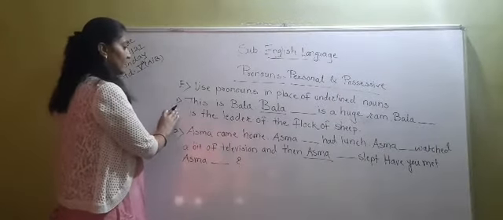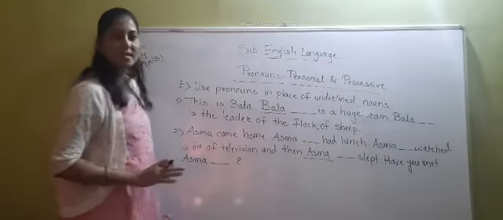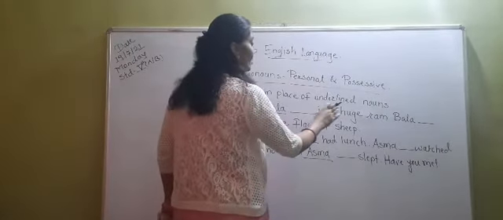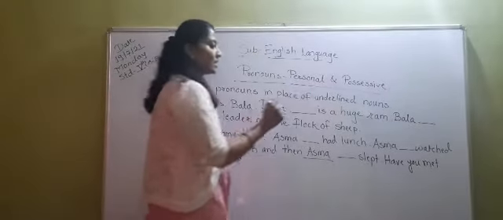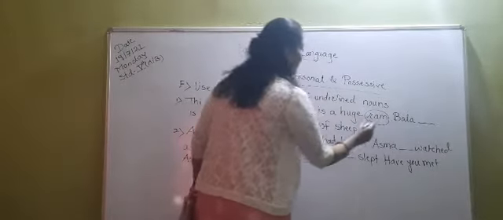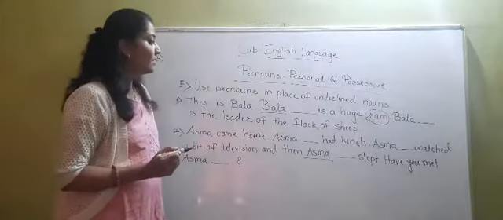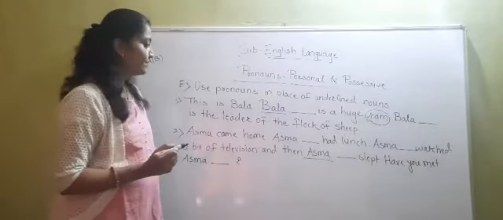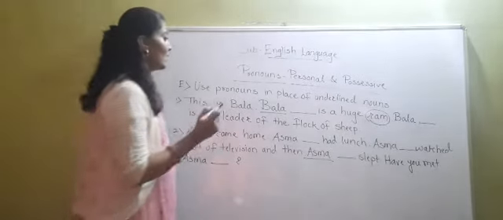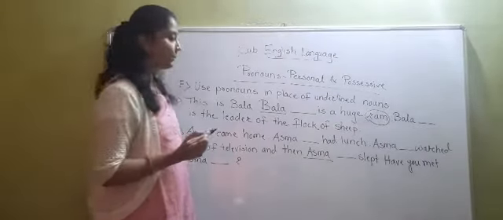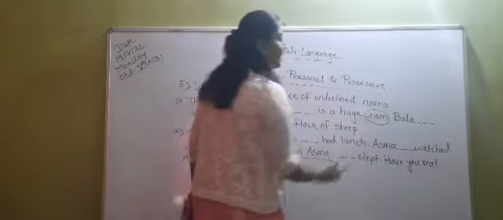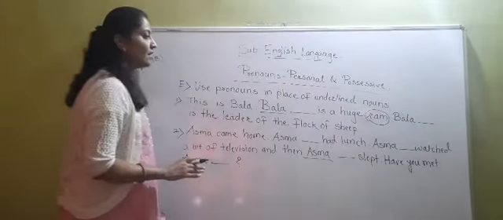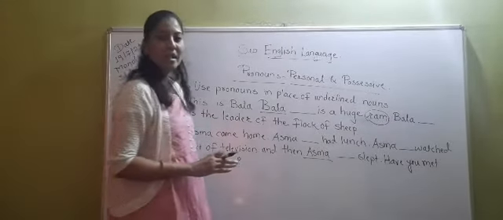Now see the first sentence. This is Bala. Bala dash dash is a huge ram. Now see what is the meaning of ram. Ram is a male sheep. What is the meaning of ram? Ram is a male sheep. So this is Bala. Bala dash dash is a huge ram.